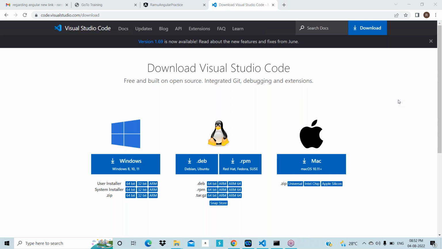Okay, right. So already he has installed Visual Studio Code. So now if you want to install, just click on the Windows symbol and click on next, next, next, and finally finish. That's it. After installing Visual Studio Code, we must open Visual Studio Code. Open that Visual Studio Code, Ram.